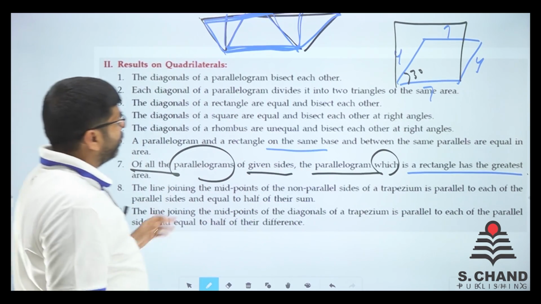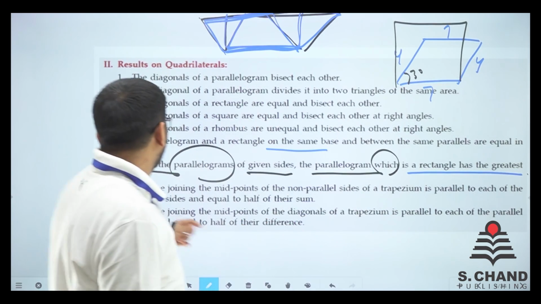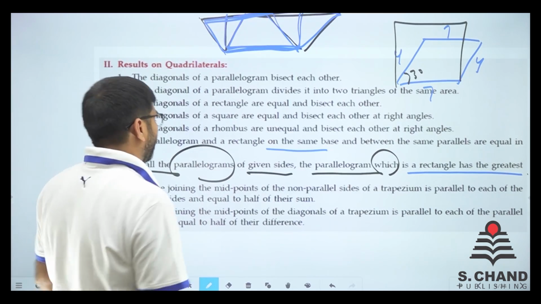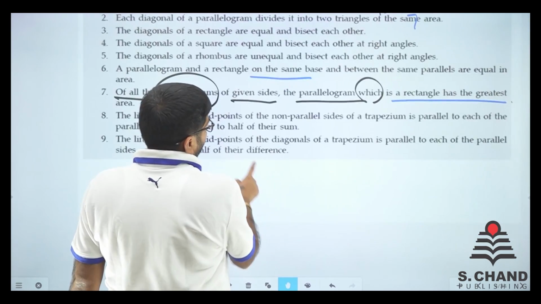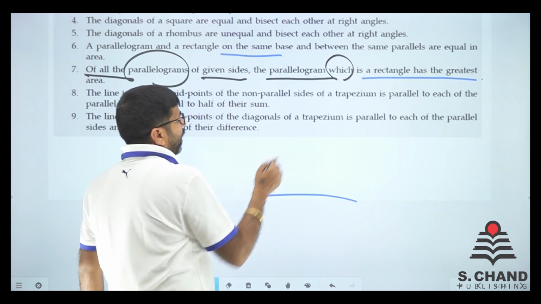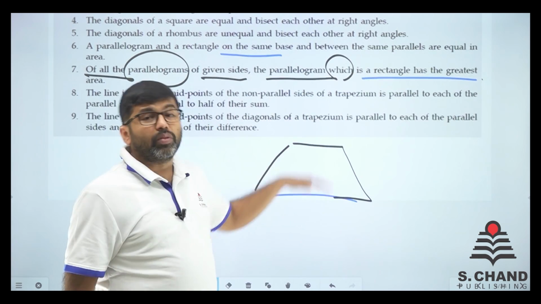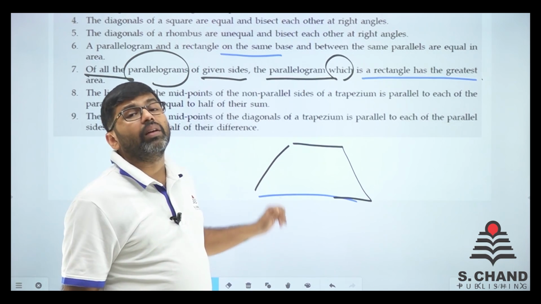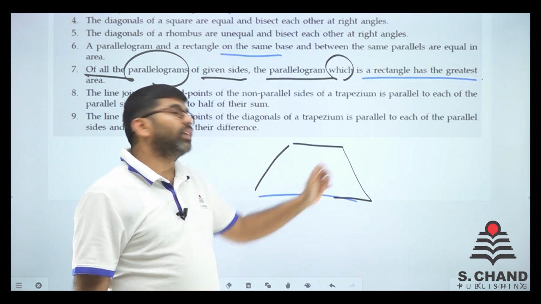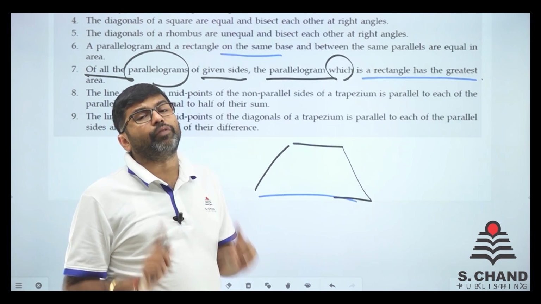The line joining the midpoints of non-parallel sides of a trapezium is parallel to each of the parallel sides and equal to half of their sum. What does that mean? What is a trapezium first? A trapezium is a type of quadrilateral in which only two sides are parallel to each other. The other two may be equal, but they are not parallel for sure.